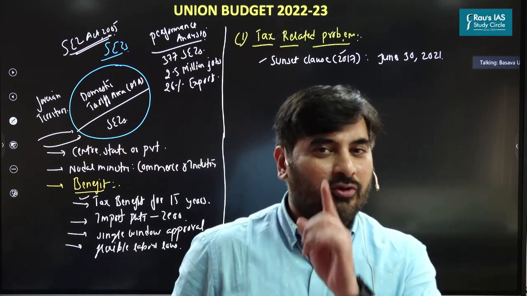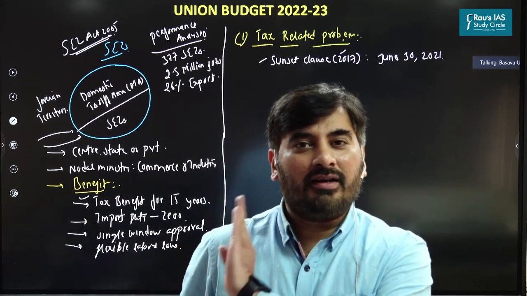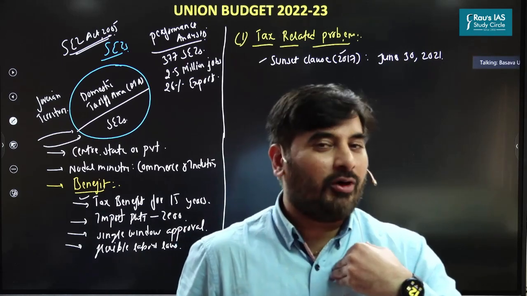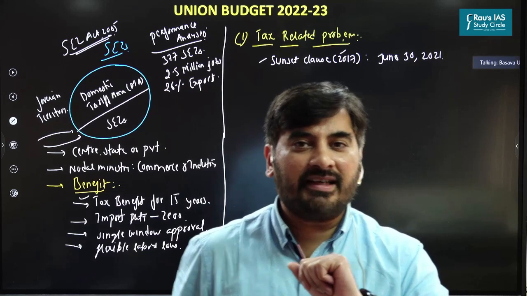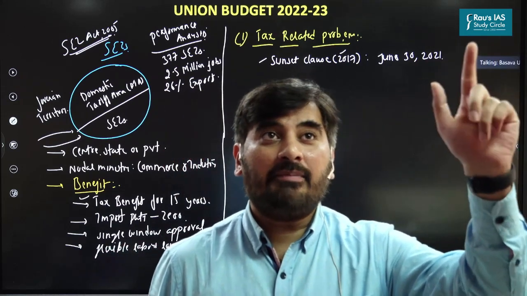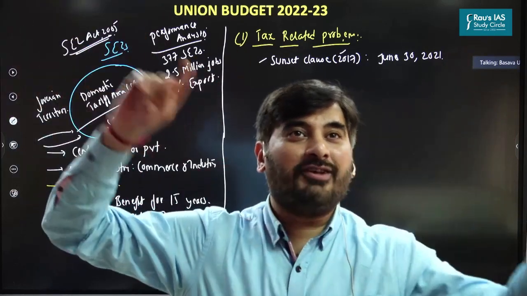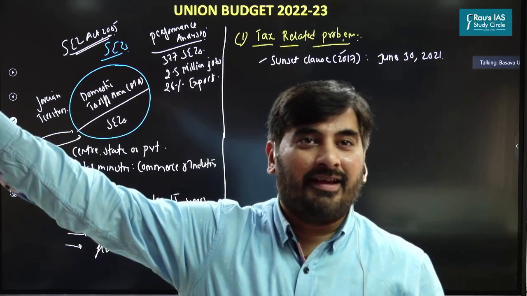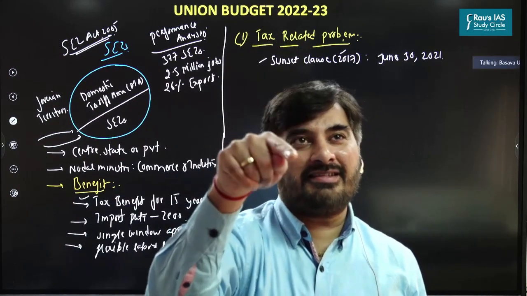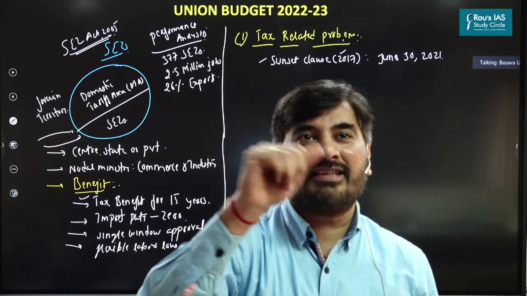If you are setting up your unit in the SEZ after June 30, 2021, you will not get the tax benefits. Let me give you an example. I want to set up an SEZ. I'm setting up my SEZ on say June 29, 2021. It means I will be able to get tax exemption for the next 15 years. That is from 2021 to how much? 2036. But if you are setting up a unit in SEZ on say July 1st, 2021, you will not get any kind of tax benefit.